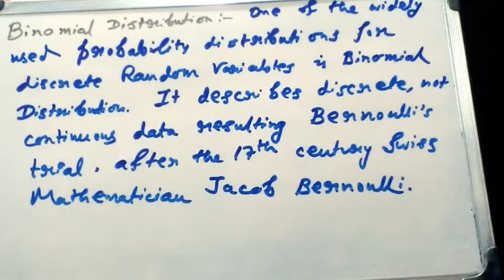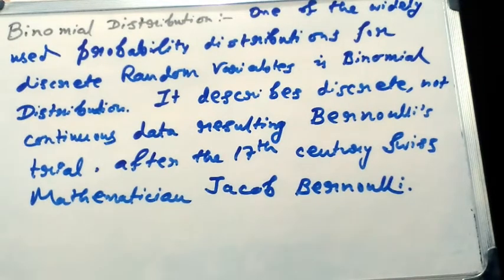Today my first topic is binomial distribution. One of the widely used probability distributions for a discrete random variable is the binomial distribution. This binomial distribution describes discrete, not continuous, remember, discrete, not continuous data resulting from Bernoulli's trials, named after the 17th century Swiss mathematician Jacob Bernoulli.